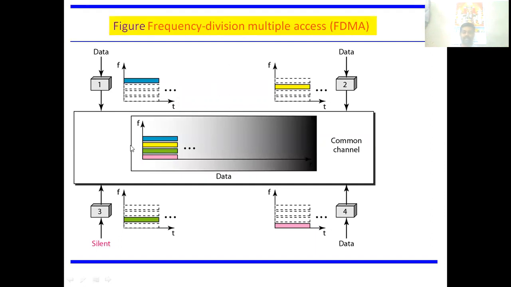If 4 stations are there, each station is allocated one frequency. So this is the frequency allocated to station 1, this is the frequency allocated to station 2, this is the frequency allocated to station 3, and this is the frequency allocated to station 4. That particular frequency can be used by that station for the entire time.